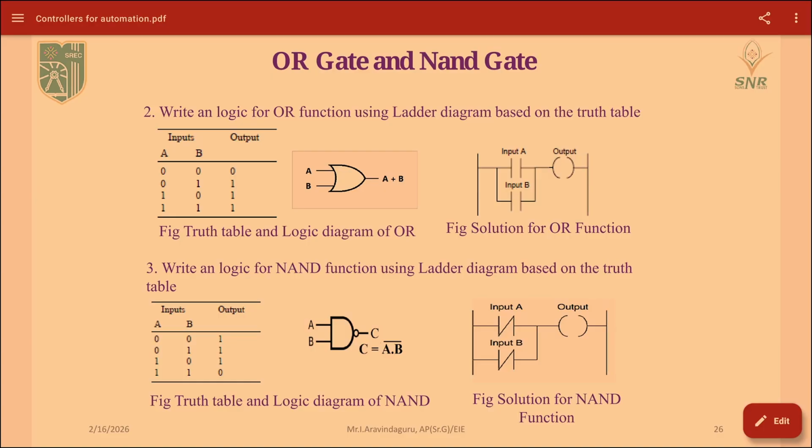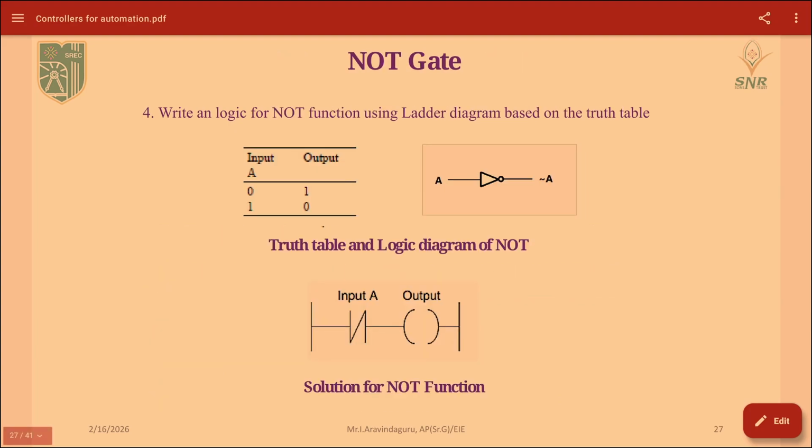Next we will see about a NAND. In the NAND, in the AND gate we have to use an inverse symbol after the AND operation. Then it will do the inverse purpose, which is why we are using that inverse symbol here. Next is the NOT gate. If you give your input as 0, inverting it, the output will be 1, and if you give 1 as an input, the inverted value 0 will be represented here.